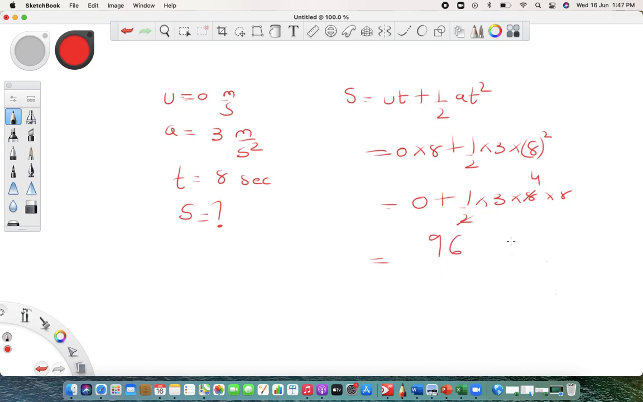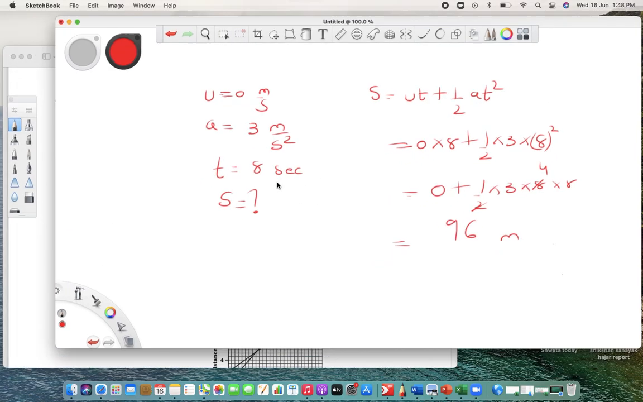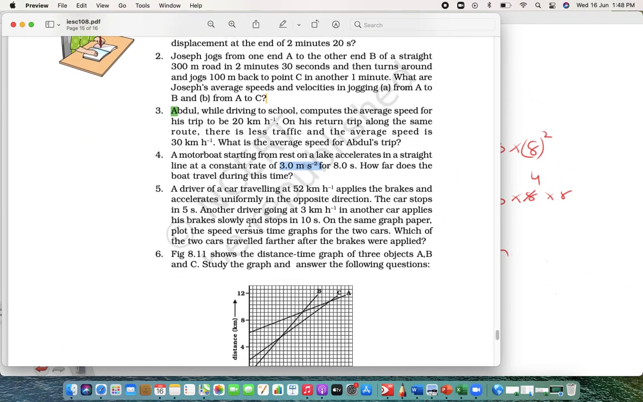So the answer is 96 meter. Okay, I hope you are getting what I'm trying to tell you. It's quite simple. They said s is equal to ut plus half at square. When you put in, it's like 0 into 8, so 96 meter. Quite an easy sum. Fine. Let's see the next one.